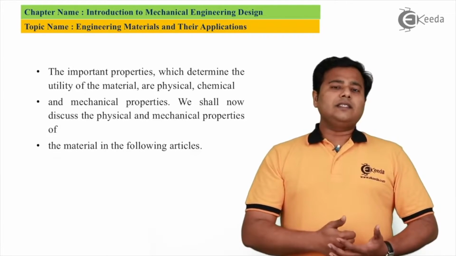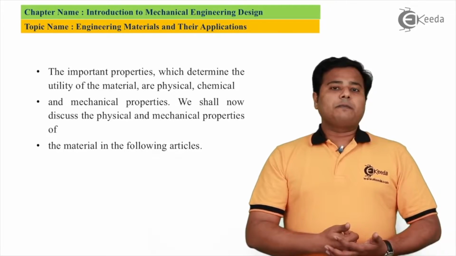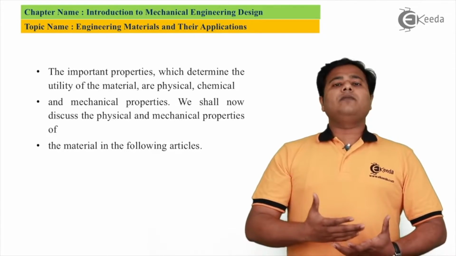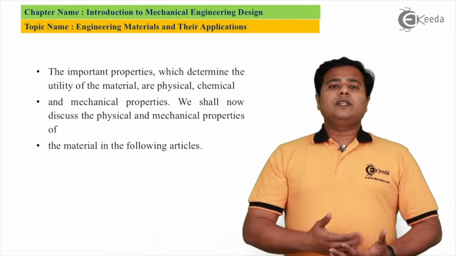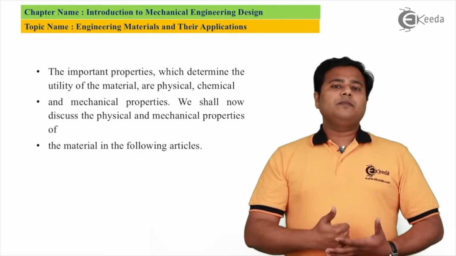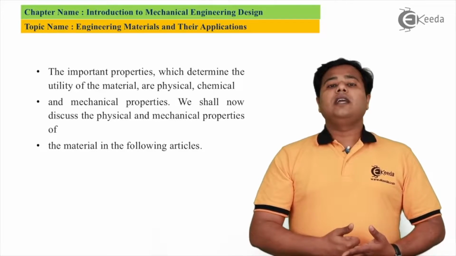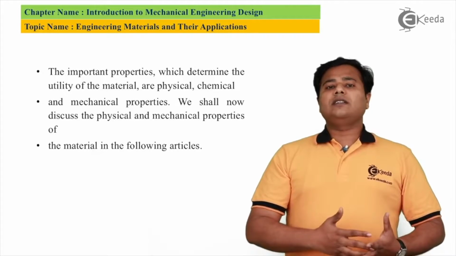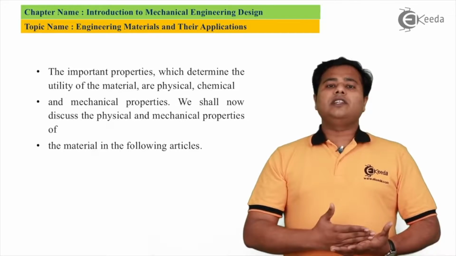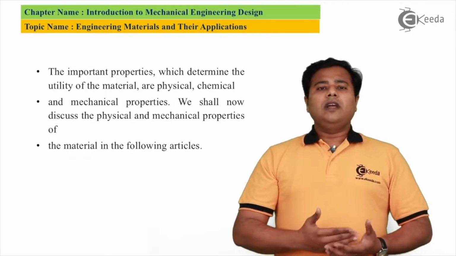The next thing, like I said, the important topic, is its properties. Now, every material comes with some properties, and they are categorized as follows. The first one is its physical property, the second one is its mechanical property, and the last one is its chemical property. All these three properties we must take into consideration as far as machine design is concerned.